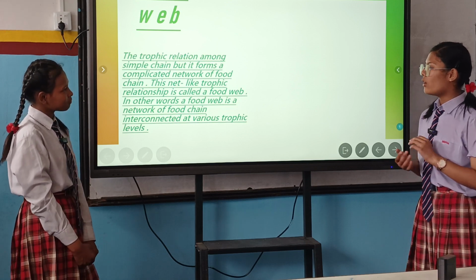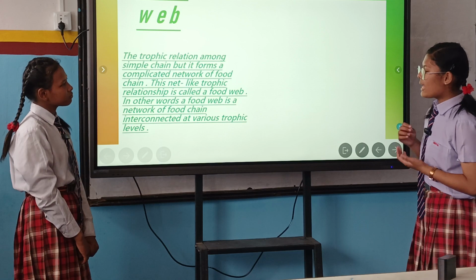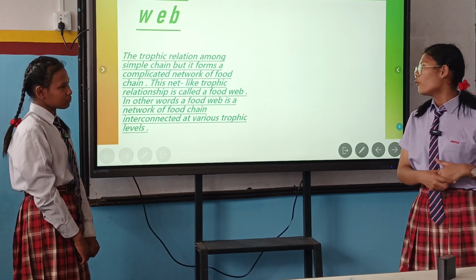The food chain connects the food web, as the food chain is the basic unit of the food web.